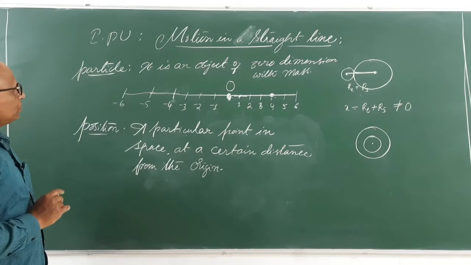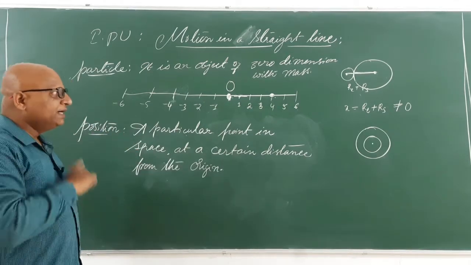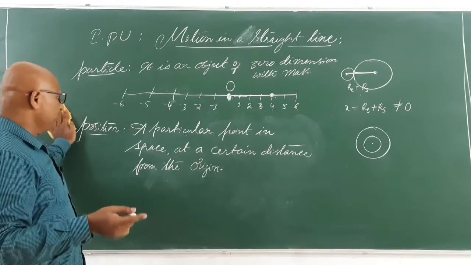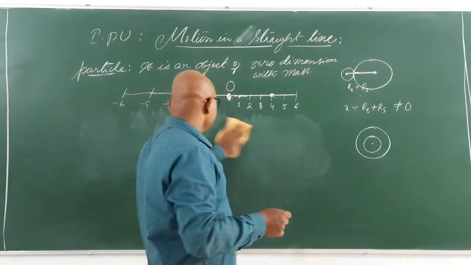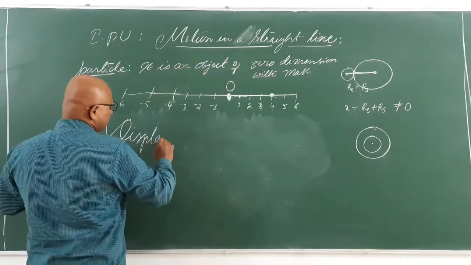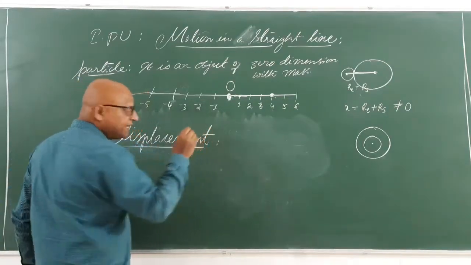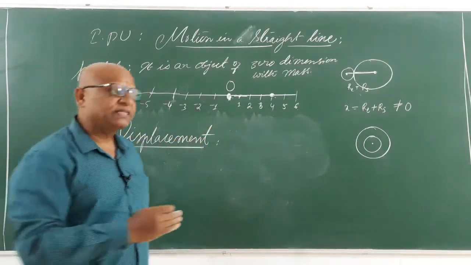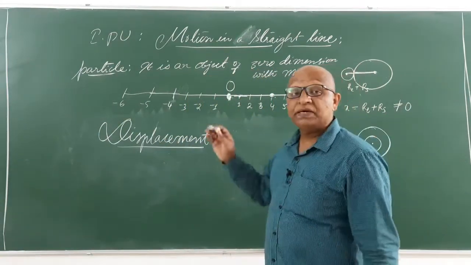Next, we will go from position to displacement. What do you mean by displacement? It can be explained in various ways. First, let us start with the basic definition.